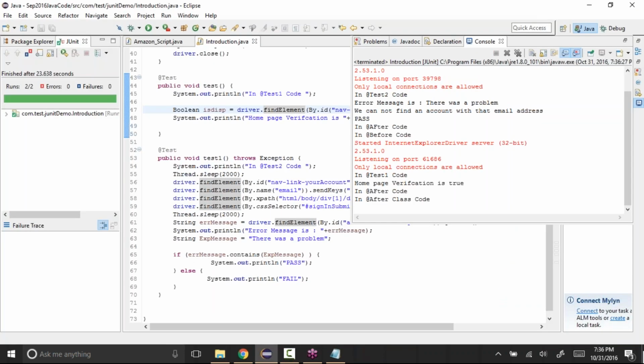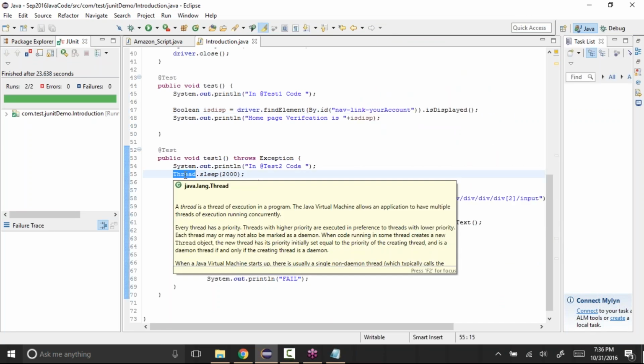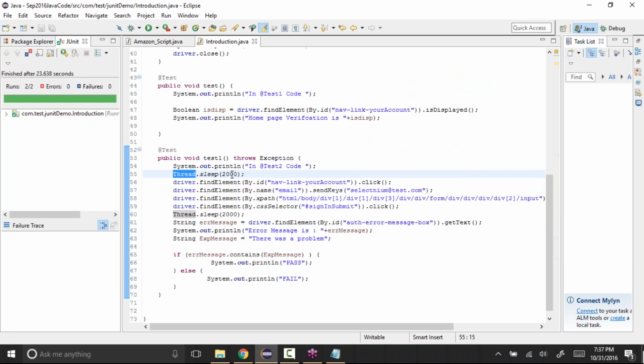See, now it passed. So looks like there was a synchronization issue, so that's why it failed, it was unable to find the object. So I just kept a Thread.sleep of 2000 milliseconds, then it passed.